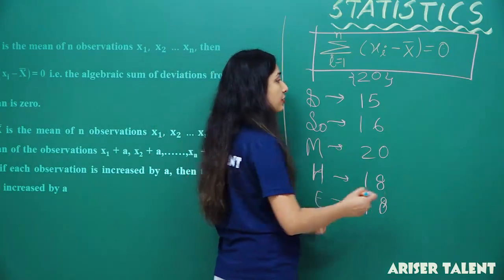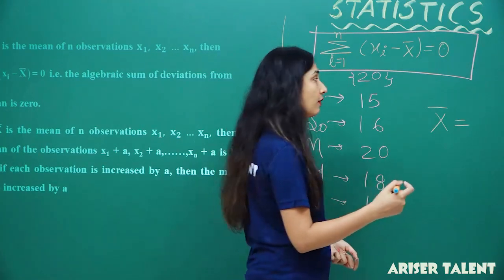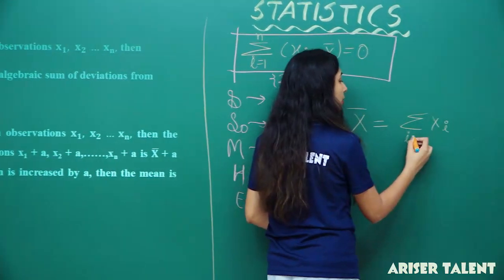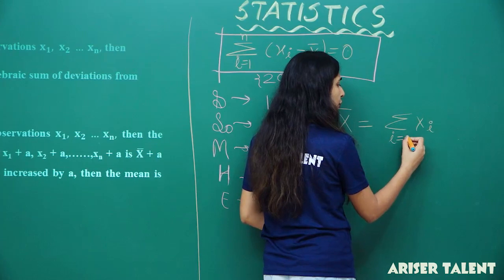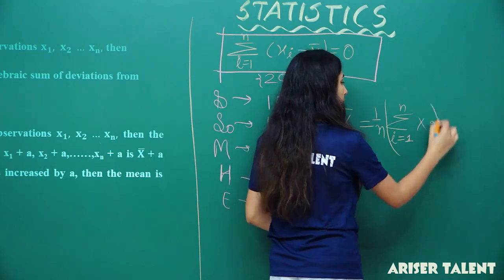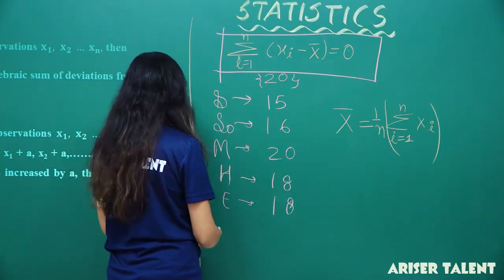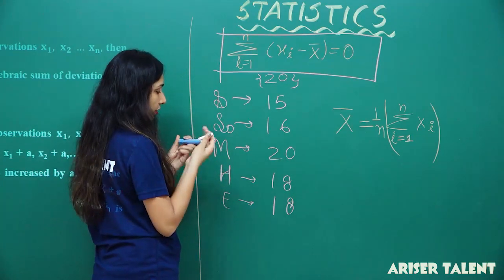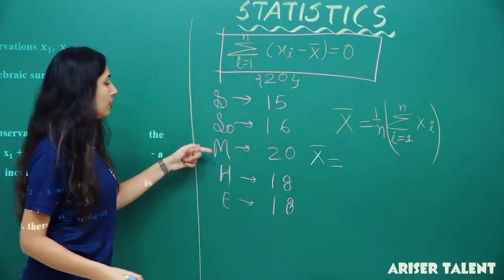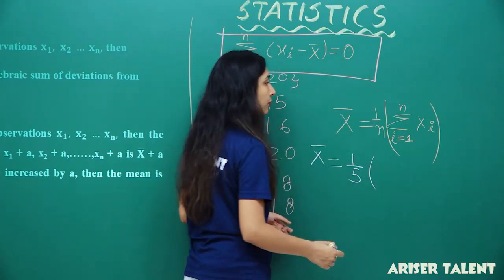Now what is the value of x bar here? You all know that x bar will be equal to what, students? X bar will be the summation of xi, where the value of i goes from 1 to n, and 1 upon n in the bracket. So the value of x bar I have to find. X bar equals 1 by n. With 1, 2, 3, 4, 5, n is 5, so I'll put n as 5 here and then I'll get the value.